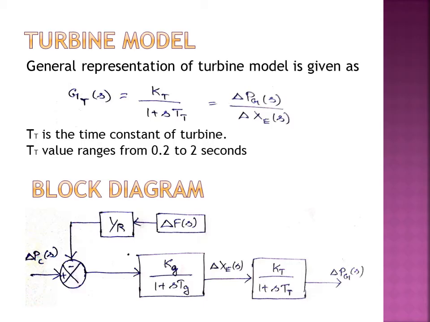Next is the turbine model. So your turbine model is derived as kT by 1 plus S into Tt. So the output of the turbine is your del Pg of S, and the input for the turbine will be your del Xe of S. That is the action of the main piston. So these things you will be able to remember when you recollect the first basic diagram of the steam turbine. Okay. So your block diagram will be your turbine model is represented as kT by 1 plus S into Tt. Tt is your time constant. Its value ranges between 0.2 to 2 seconds.